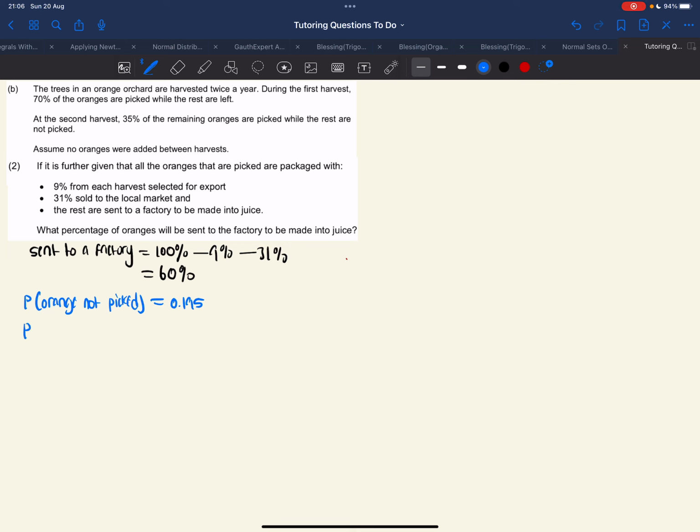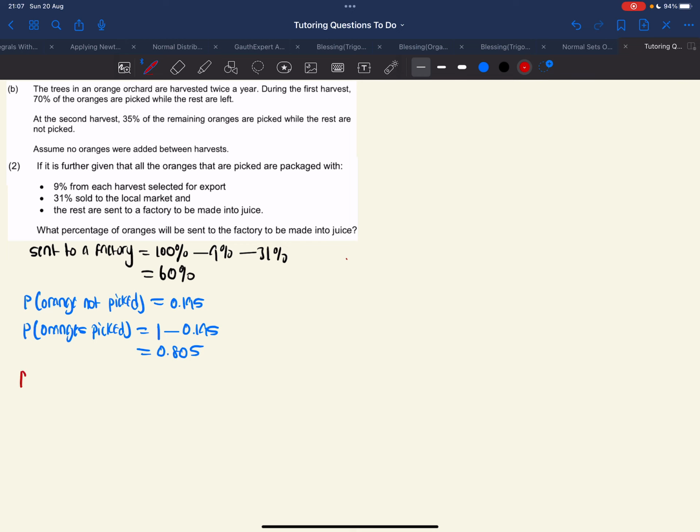So to find the probability of oranges picked, we're going to say 1 minus 0.195. If you do that, you should get 0.805.